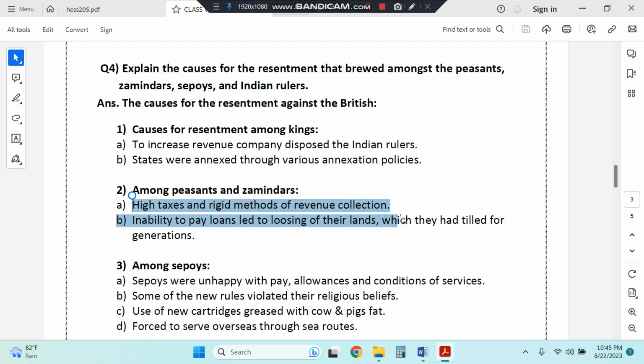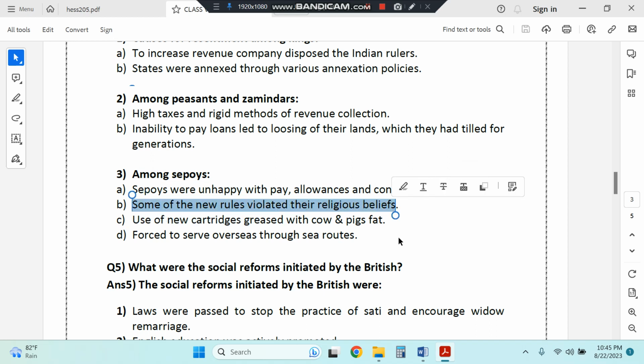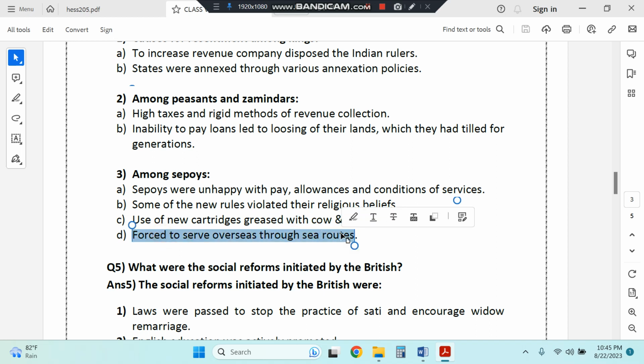When they were not able to pay their loan, they had to lose their lands which they had tilled for generations. Sepoys were unhappy because of the low pay, low allowances, and the conditions of the services. Some of the new rules violated their religious beliefs, like they were forced to use new cartridges which were greased with cow and pig fat, and they were forced to serve overseas through sea routes.